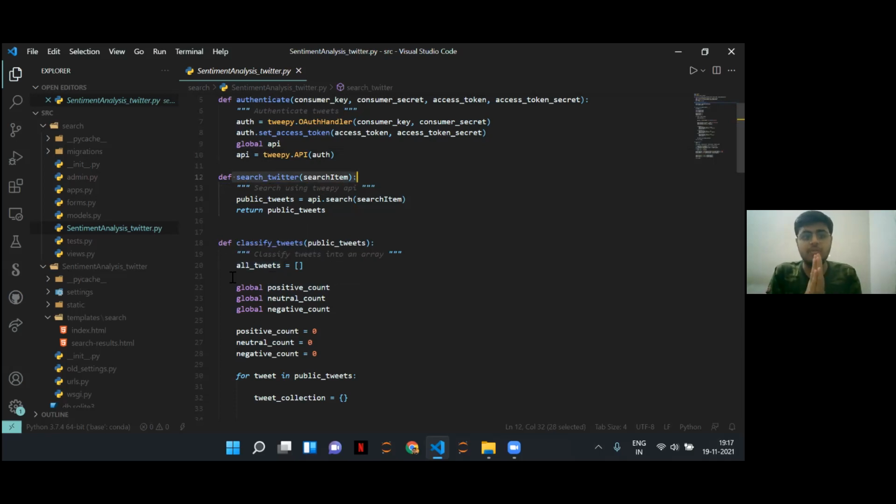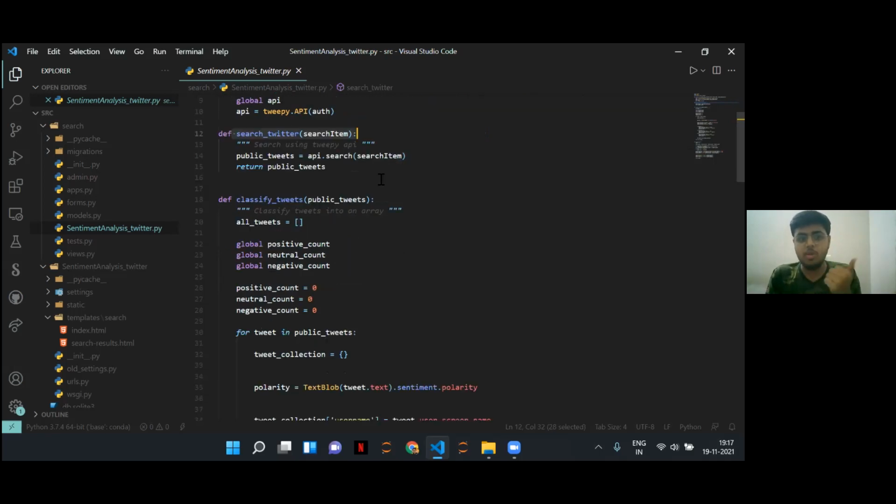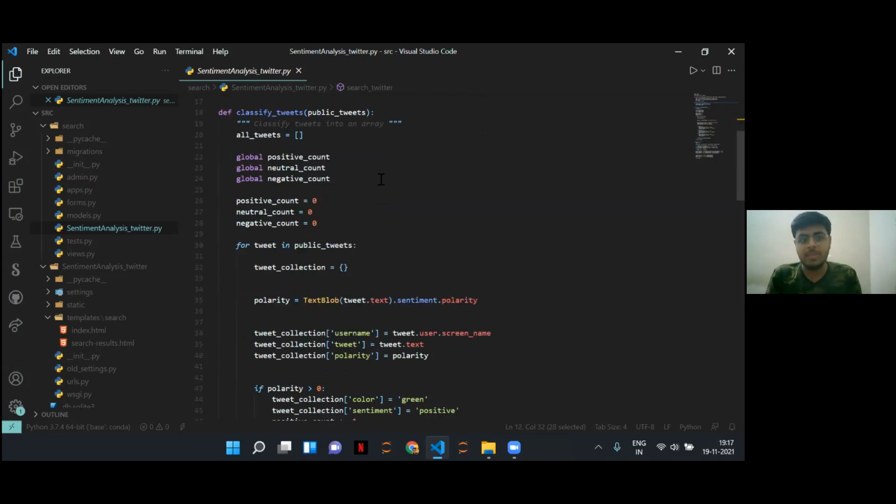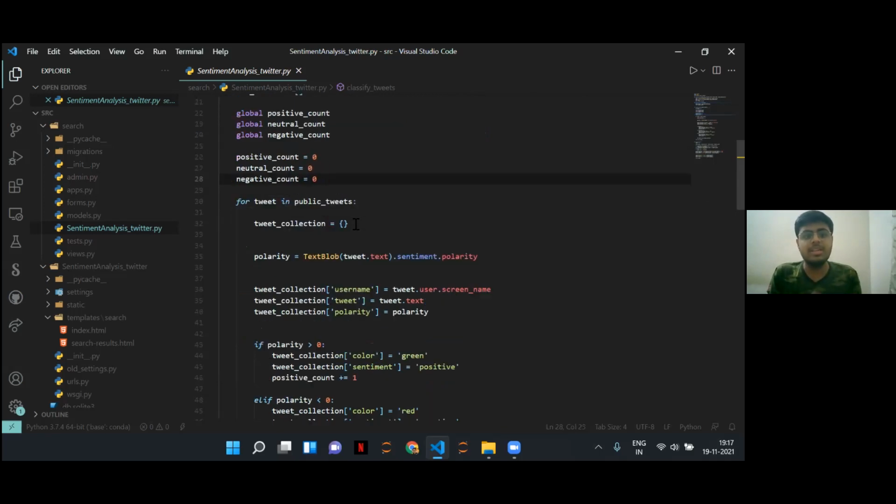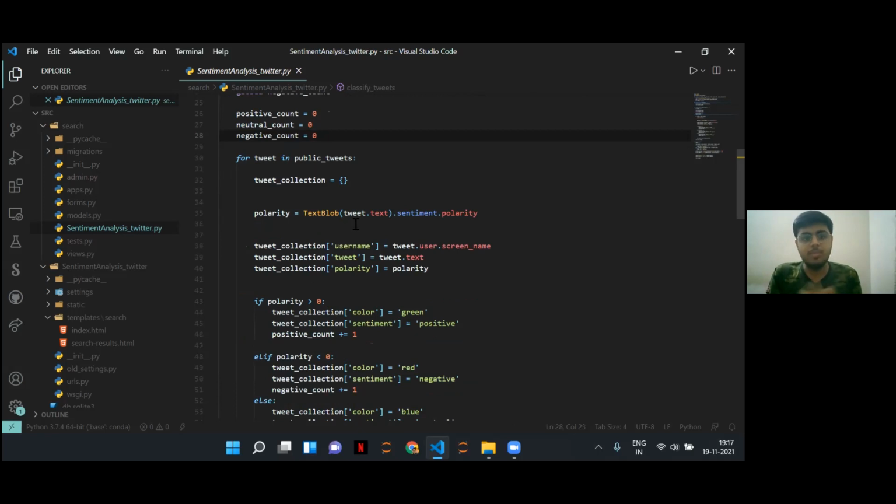Then we use a function for classifying tweets. So here we have created 3 variables: positive, negative, and neutral count. As I mentioned earlier, we'll be classifying all the tweets into 3 categories based on the sentiment that will be generated. So the sentiment is found using the TextBlob library. As you can see, polarity equals TextBlob(tweet.text).sentiment.polarity. This is an inbuilt function that helps us to find the exact polarity of a tweet.